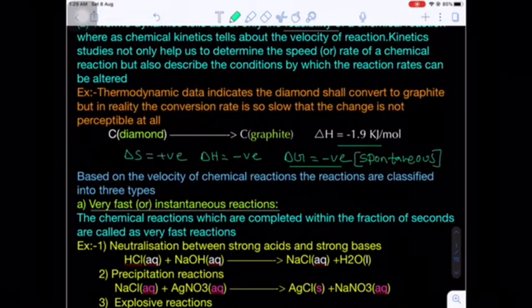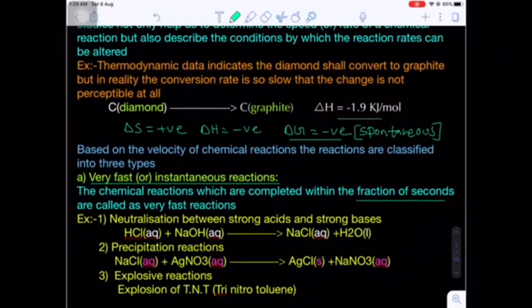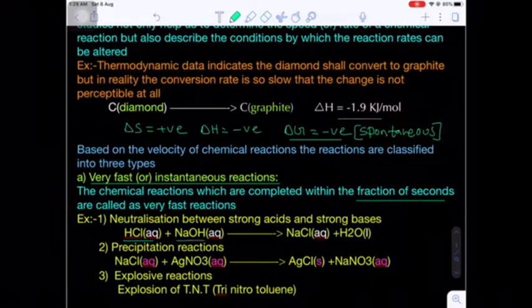These are reactions which are completed within a fraction of a second. Are you getting my point? Such reactions are called very fast or instantaneous reactions. Do you know acid-base reactions? Acid-base reactions are very fast reactions. Number two, ionic reactions, that is precipitation reactions, are also very fast. Example: an acid-base reaction when hydrochloric acid, a strong acid, combines with sodium hydroxide, a strong base, to form the salt NaCl and H2O. This reaction is instantaneous, very fast.